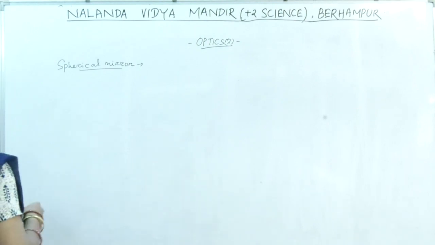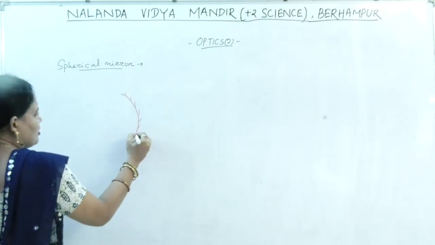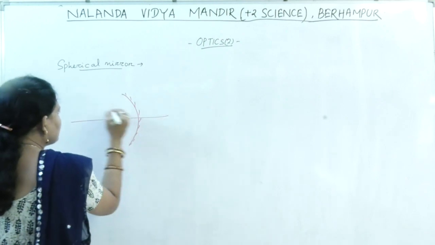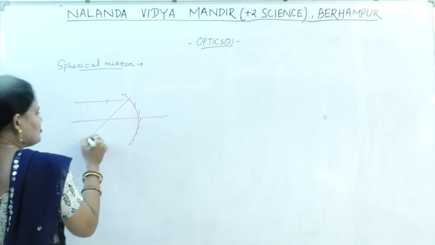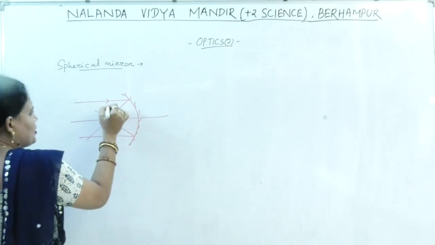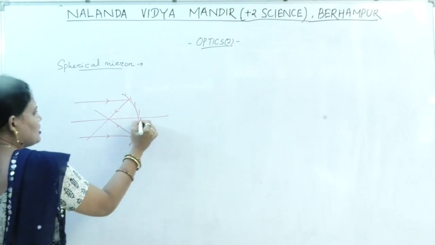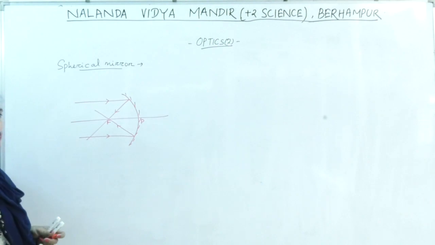In case of concave mirror, the rays after reflection converge at a point. This is the pole, and where they meet, that is known as the focus.